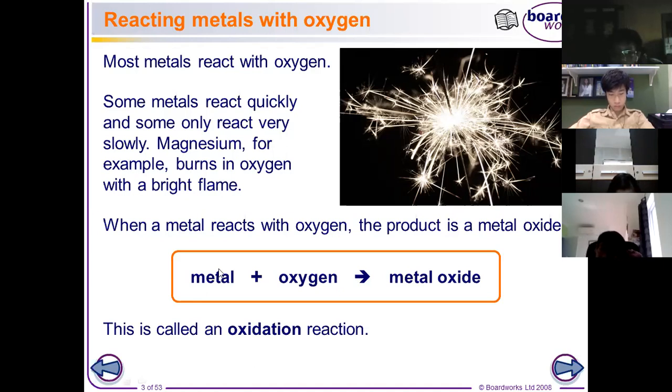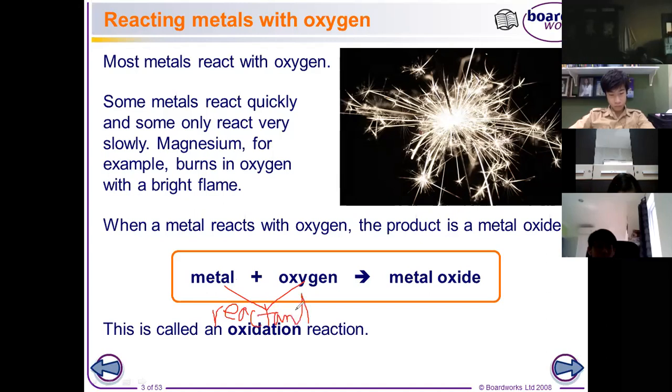So as you can see, there is the name of the metal there. The metal and the oxygen, these two things, we call the reactants. Both of those substances or elements are reactants, and this last one is said to be the product.